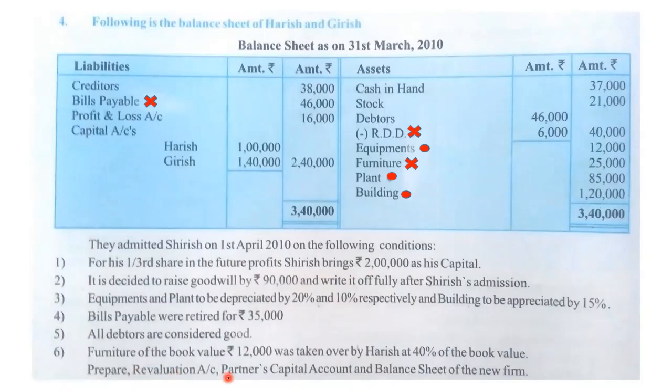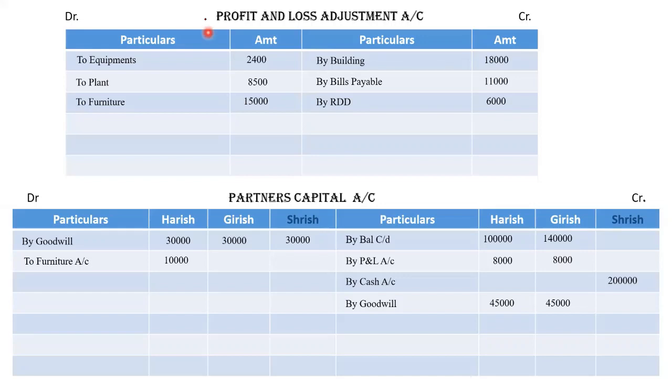Now we have to prepare revaluation account, partners capital account and balance sheet of the firm. Okay, so P&L adjustment and revaluation are one and the same thing. Let's close the account. First, we will close P&L adjustment account. 35,000 is the total of credit side. This one is the heavier side. Minus the total of this side, so the balance will be 9,100. This is the profit because credit side is heavy. So we are having profit. Now this profit will be distributed in the old profit sharing ratio, that is 4,550,